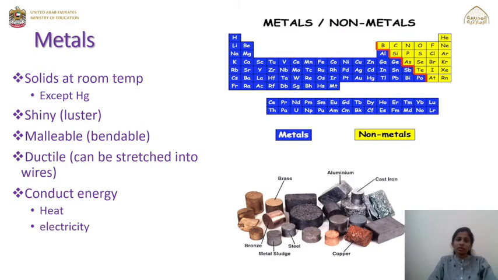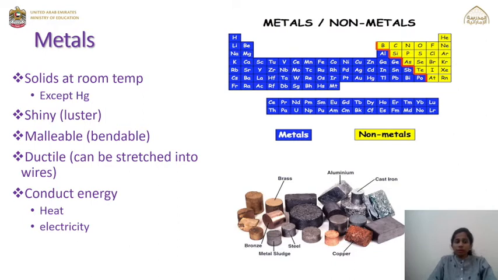So what are metals? If you look at the periodic table, you can see that the majority of the elements in the periodic table are metals. All the S block elements, D block as well as F block elements contain metals, and few of the elements under P block are metals. The remaining P block elements consist of semi-metals, that is metalloids, as well as the non-metals.